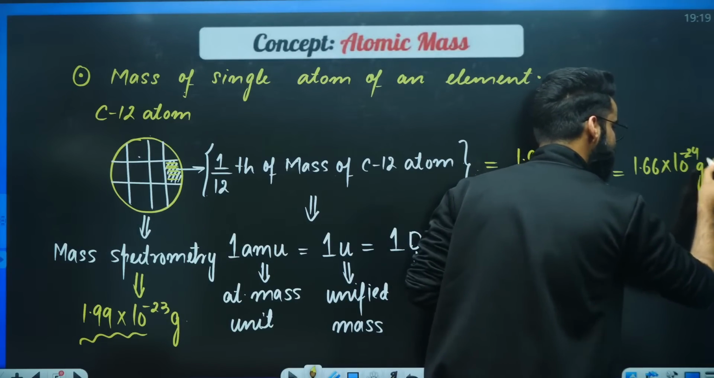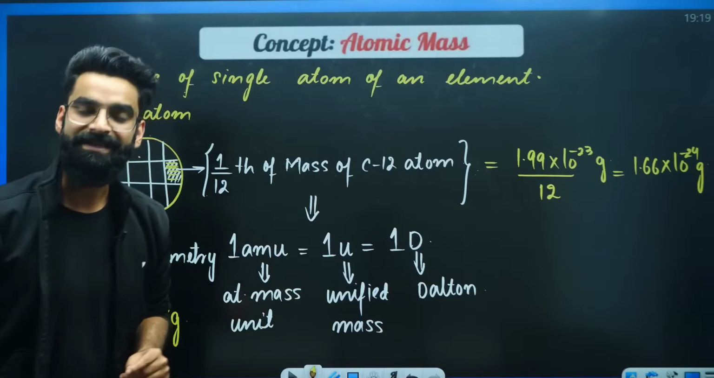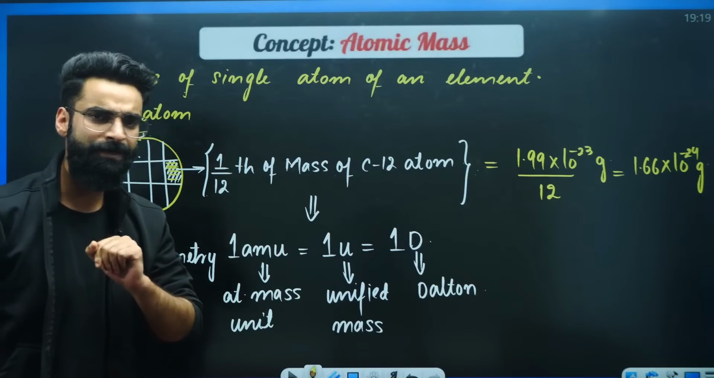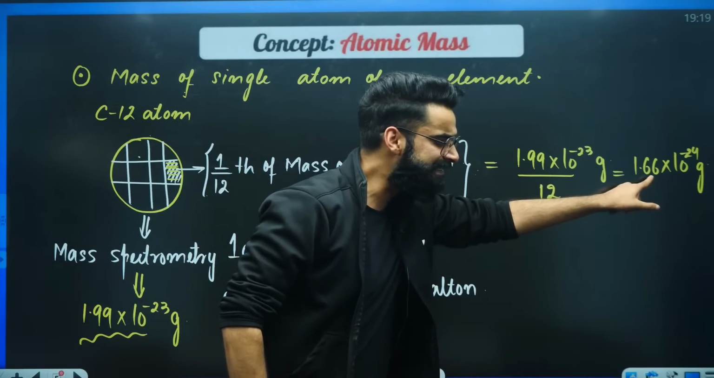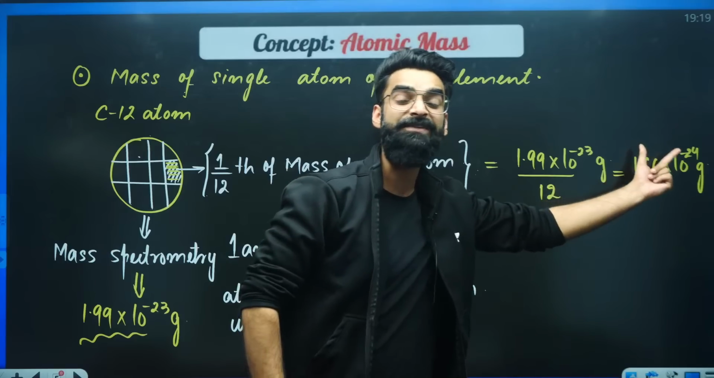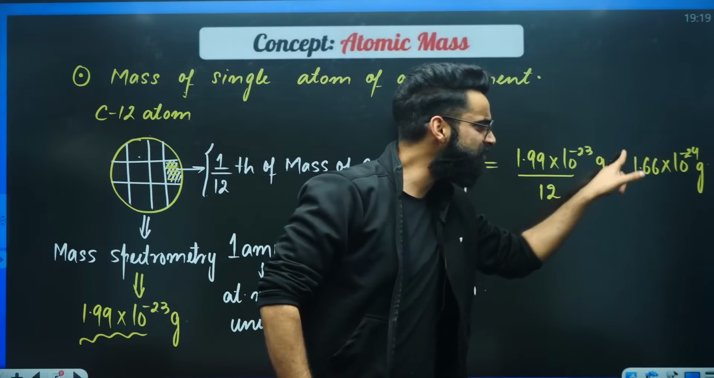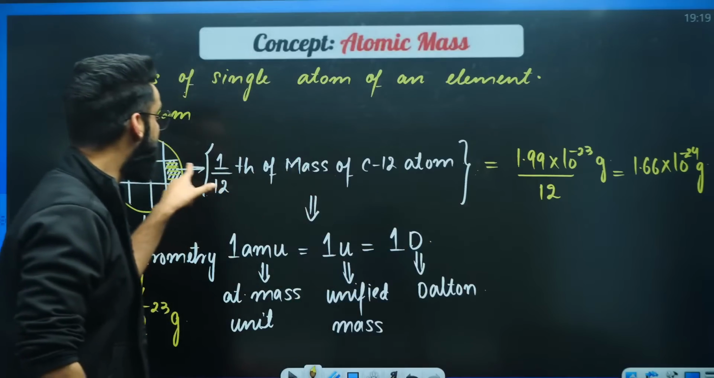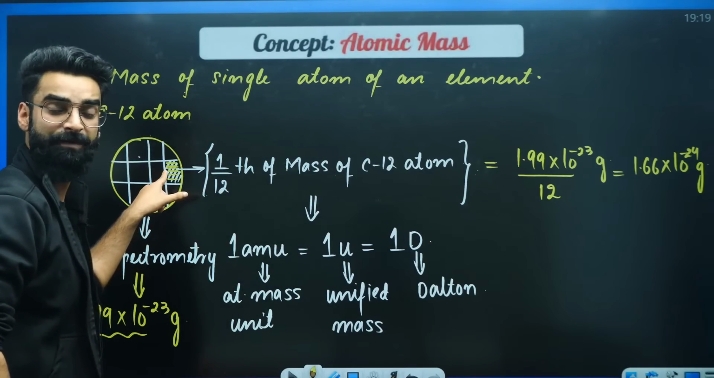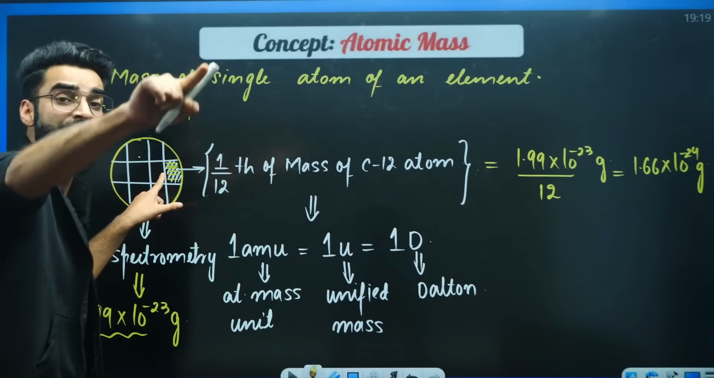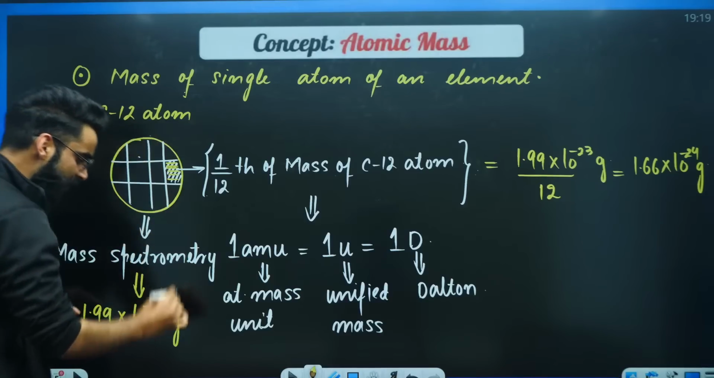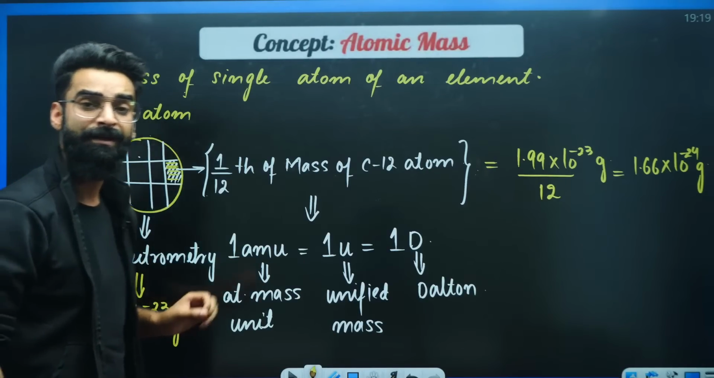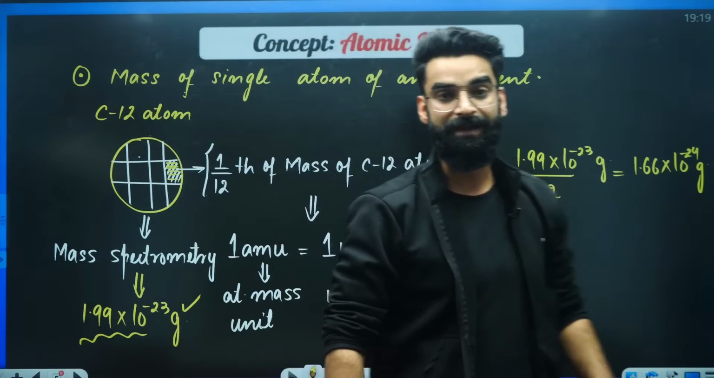minus 24 grams. Now, my dear students, is this 1.66 into 10 raised to the power minus 24 grams the mass of the whole carbon-12 atom? No. This is the mass of the shaded part. What is the mass of the whole carbon-12 atom? The mass of the whole carbon-12 atom is 1.99 into 10 raised to the power minus 23 grams.